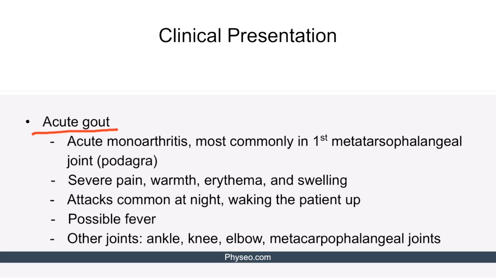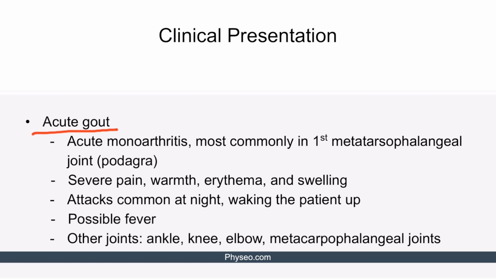Involvement of this joint is also called podagra. Acute gout is characterized by severe localized pain, warmth, erythema, and swelling of the joint. Attacks are common at night, waking the patient up. The patient might also have fever.